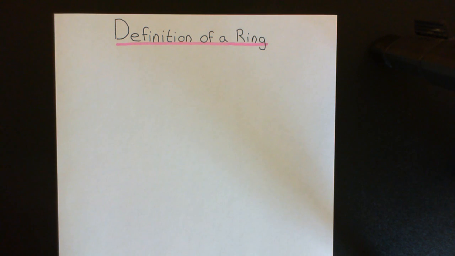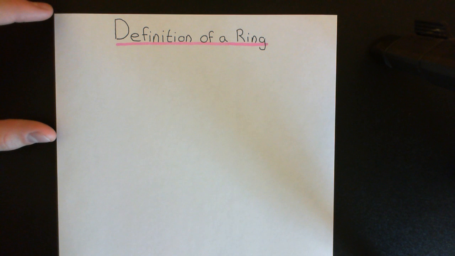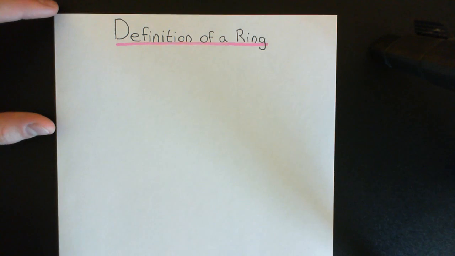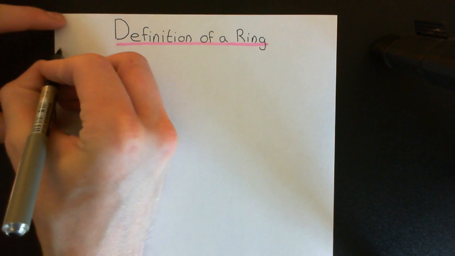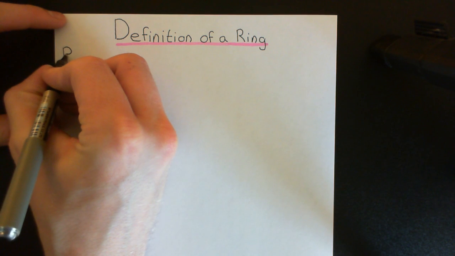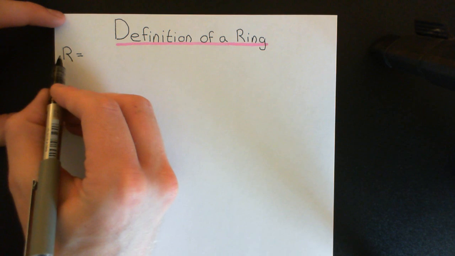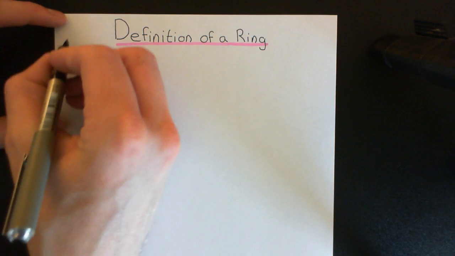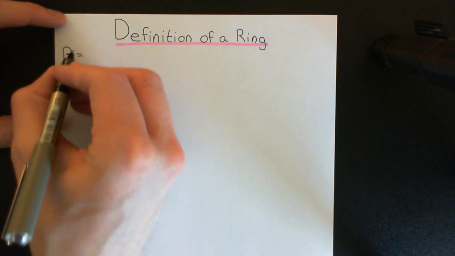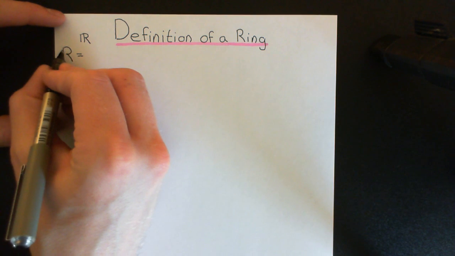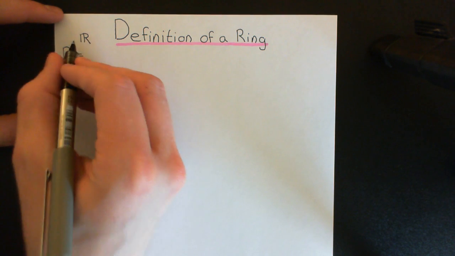Okay, so let's then begin with the definition of a ring. So as always, when we start to create an abstract number system, the starting point is to create a set of symbols, and likewise it will be the starting point for the definition of a ring. Okay, so we'll call our abstract ring capital R here, which is the common notation. Not to be confused with the R that's used for the real numbers. That of course would have the 2 lines here, so don't confuse it with this symbol for the real numbers. For a ring we just have a single line there rather than the double line.